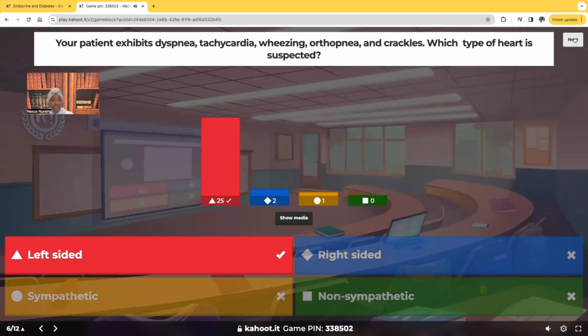Left-sided heart failure. Patient will exhibit lung symptoms such as dyspnea, orthopnea, crackles, wheezing. Very good. Absolutely. Right-sided heart failure, we would see more systemic symptoms such as weight gain, such as edema, such as the distended jugular veins, such as hepatomegaly, splenomegaly, right? Those systemic symptoms we would see more of, not the lung symptoms.